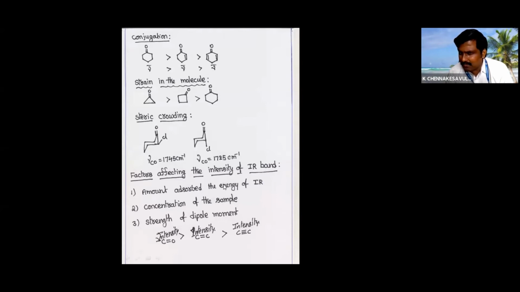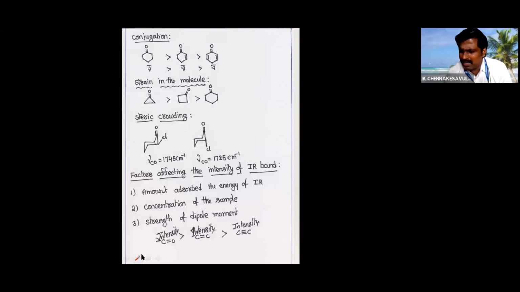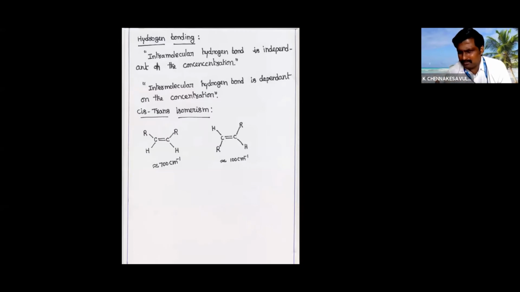Now, factors affecting the intensity of the IR band. IR bands are of three types: strong, medium, and broad. The amount of IR energy absorbed varies based on the concentration of the sample, hydrogen bonding as we have seen, and the strength of the dipole moment. The dipole moment strength increases in the order C=C, C=O. You see the dipole moment is increased for C=O because of the electronegativity difference between carbon and oxygen, at higher frequencies. This is the knowledge we require. Hydrogen bonding and even isomerism also matter.